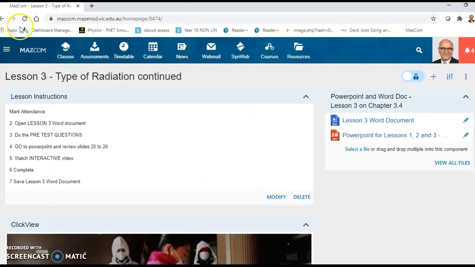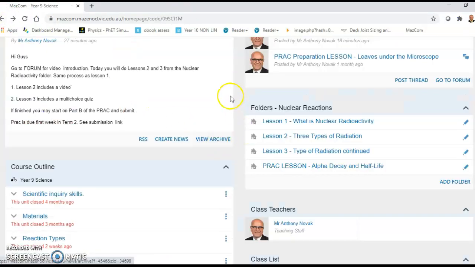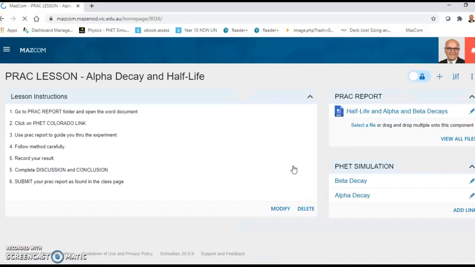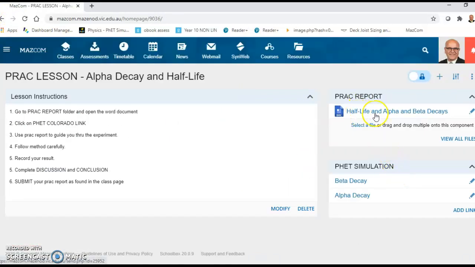Finally, we have the final sections. Should you finish that early, then don't forget the prac lesson, and we're doing the document. You should have already saved it to your Google Drive, so reopen that. Then you're going to do the beta decay simulation. I don't know if that link works, but it's the same one as from the hyper.